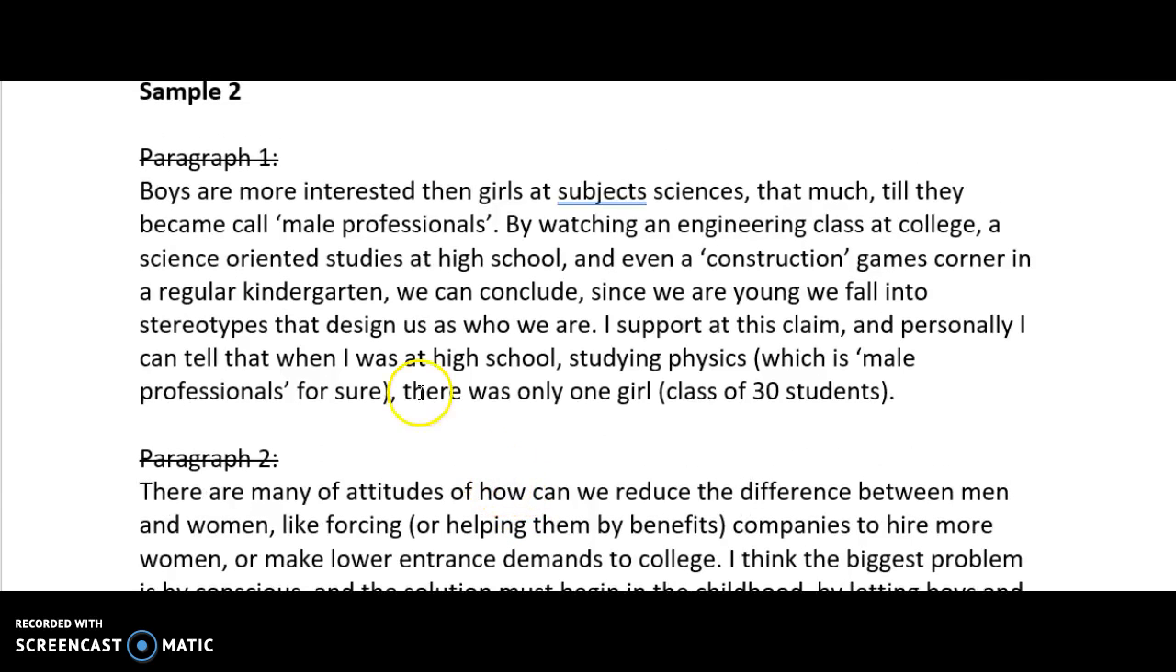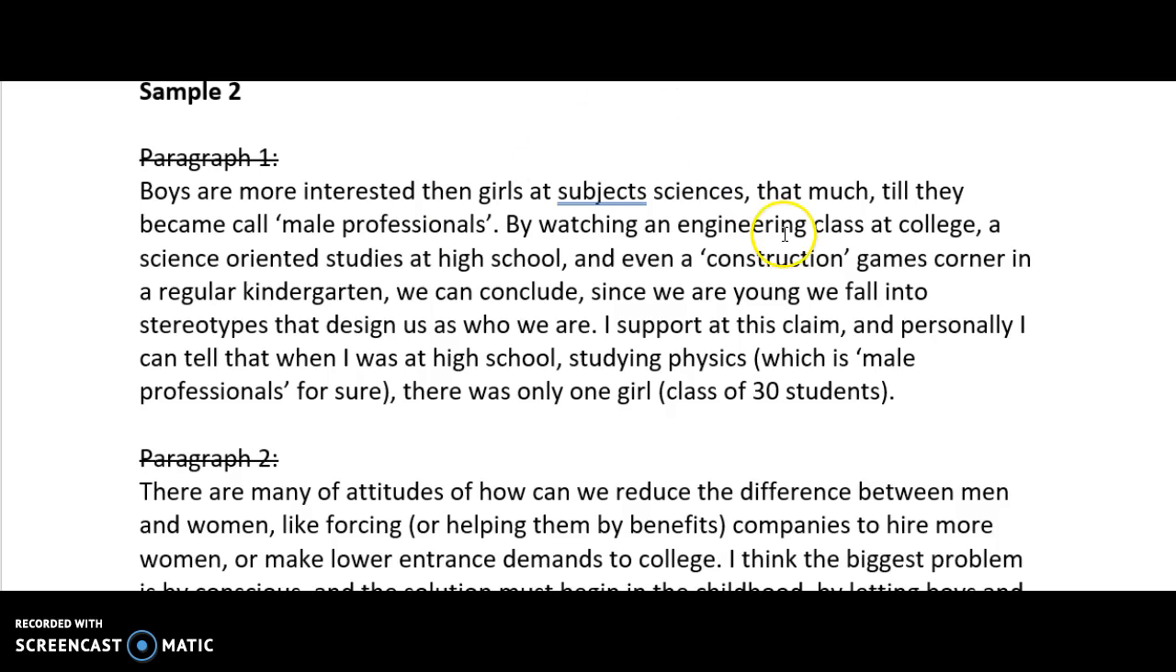So again, I have to look. Does paragraph 1 present the problem? Boys are more interested than girls in subject sciences. That much till they became called male professionals. I'm not relating to the grammar here. There are problems with the grammar. I'm looking at the content and whether it's got a main idea. Is there a problem here? Can we understand the problem?